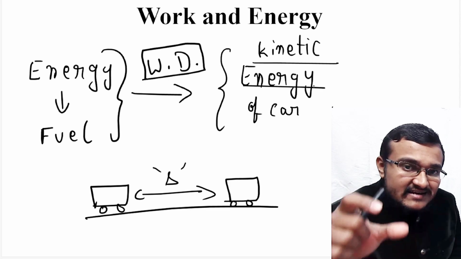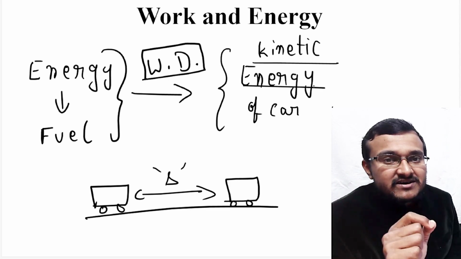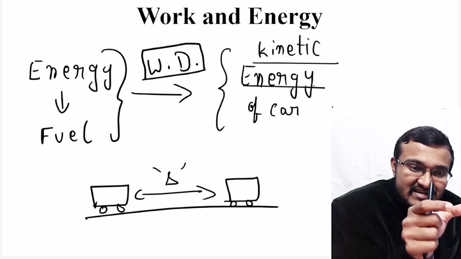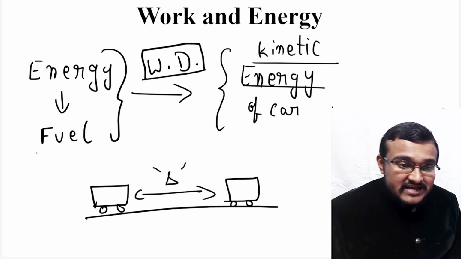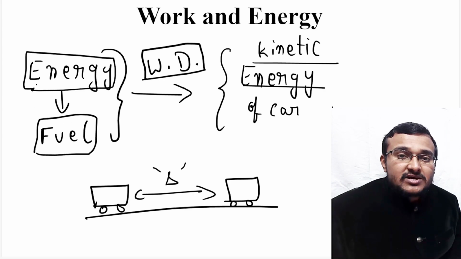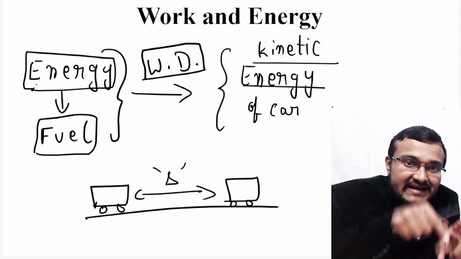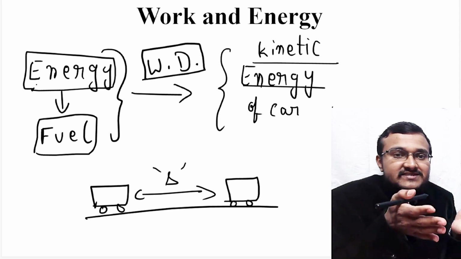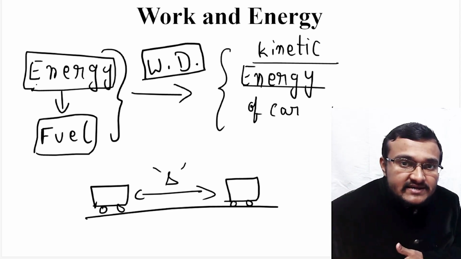The car has a certain amount of kinetic energy because fuel is burning. So this fuel initially carried a certain amount of energy. When the fuel is burnt, that energy is released and converted to kinetic energy.